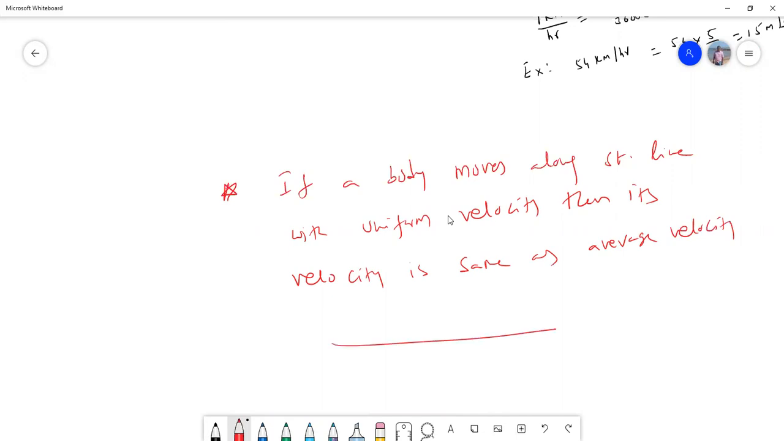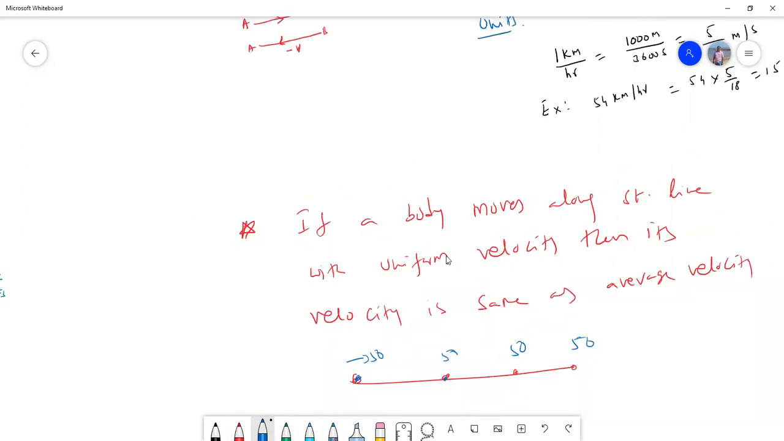You are saying that wherever you see, the body is having the same velocity. For example, say here 50 kilometers per hour, 50, 50, 50. If you take the average, 200 by 4, 50 only. So its speed everywhere and its average speed are always the same. Now one more point regarding this: there is one more called instantaneous velocity that we'll discuss in the next class.